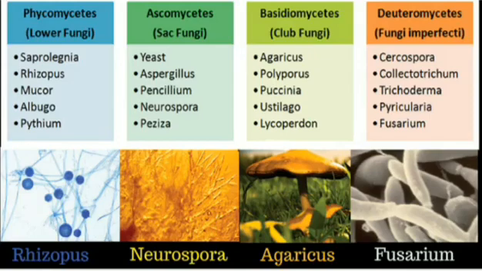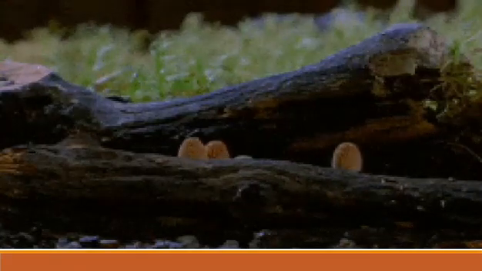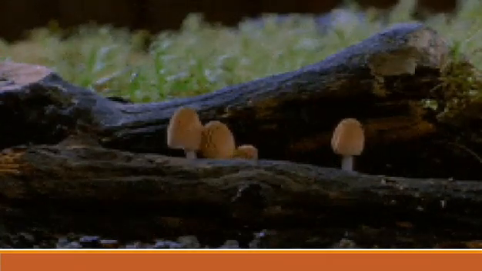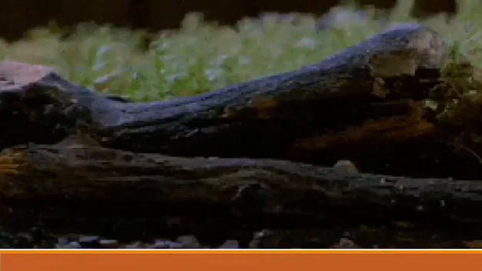So here you can see the different examples written in this slide, and you also see the pictures of these different fungi. Let's suppose Phycomycota includes Rhizopus, Ascomycota includes Neurospora, Basidiomycota may include Agaricus, and Deuteromycota may include Fusarium. Now here you can see the growth of fungi, how fungi grow in their position.